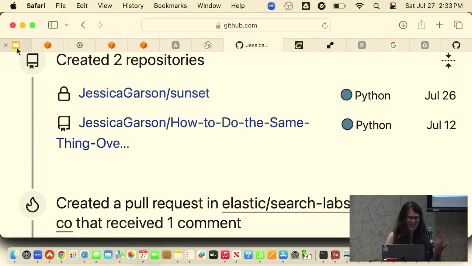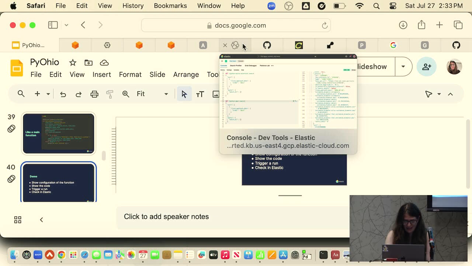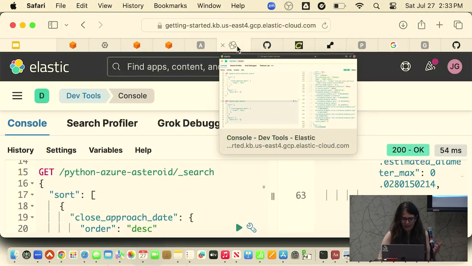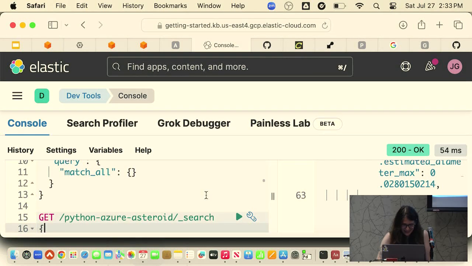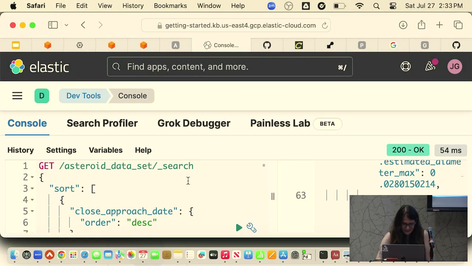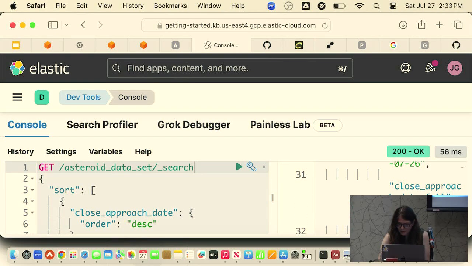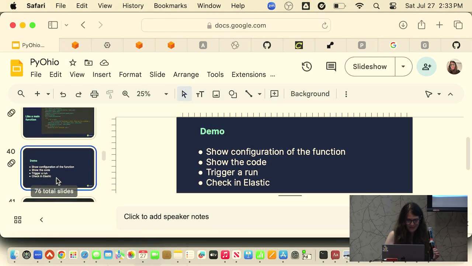I don't want to take too much time, but it uploads every day. From there, I can also see and test it. If I go into my Elastic console, you can take a look and see that this was updated with the most recent date of yesterday, which is super exciting. So that's a little bit about how it runs under the hood.